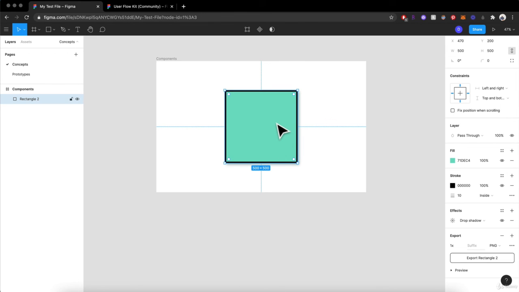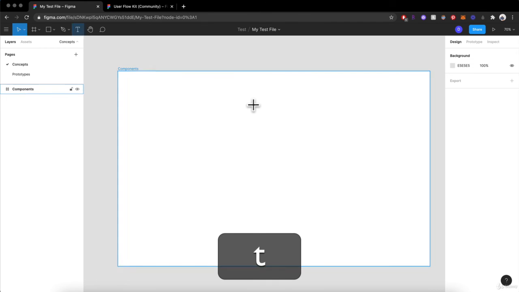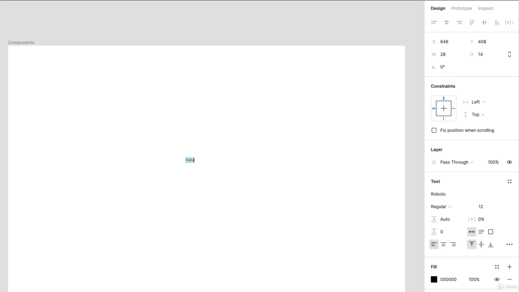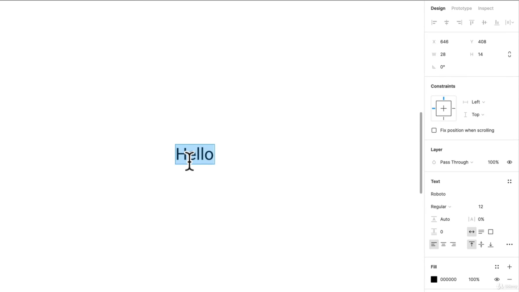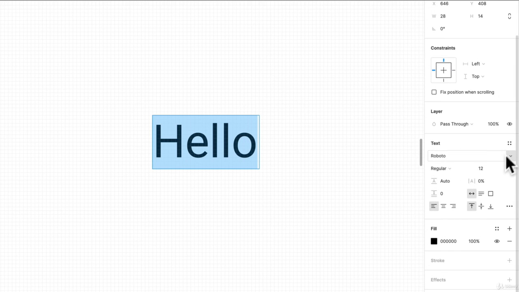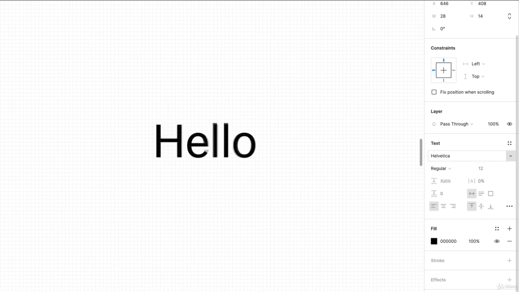Next, we have text. So I'm going to delete this nice square that we made. So I'm just going to click delete or backspace, and I'm going to select T for the text tool, and I'm just going to click. I'm going to write hello and a Command A, which will select all of them. And you'll notice that they still have the similar properties. Like we don't have the corner radius here. That's basically what we don't have, but now we have a text and we can change the copy to be whatever font or typeface that you want. In this case, we can do like Helvetica or something like that.